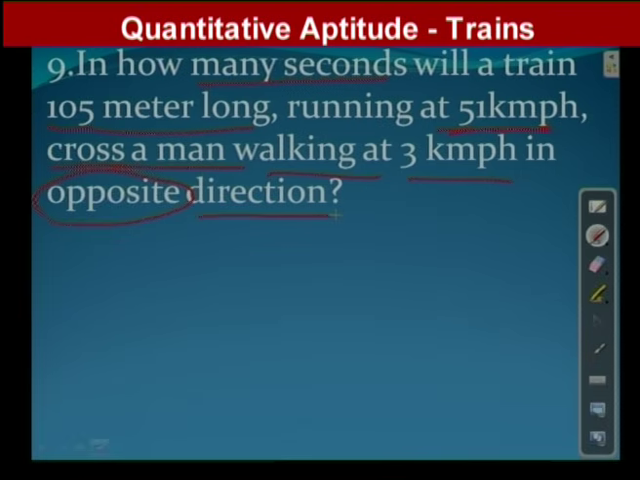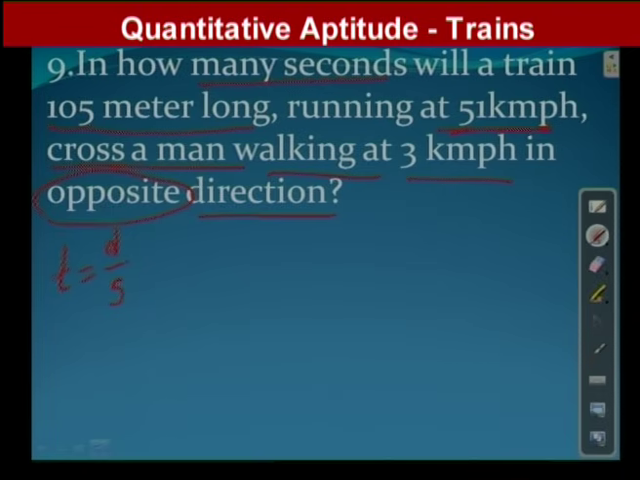Very beautiful concept. I repeat, in how many seconds? Blindly I have to find out the time. The time formula is what? Time is equal to distance by speed, that we know.